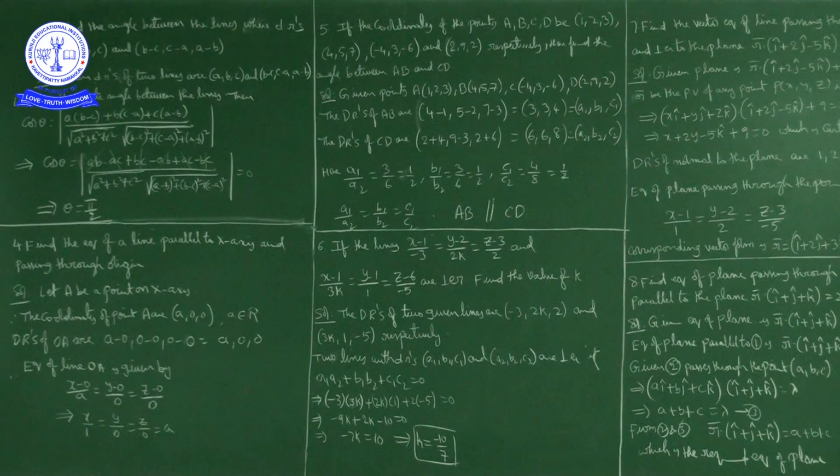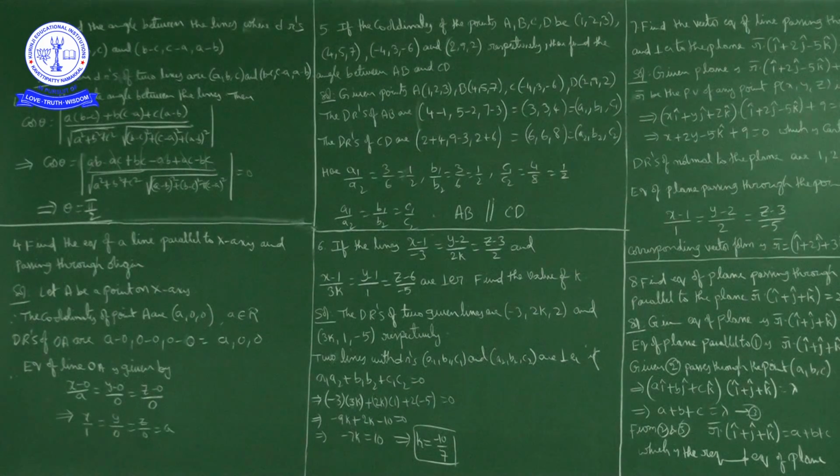The direction ratios of the first line are A, B, C, and the direction ratios of the second line are B minus C, C minus A, A minus B. Now let theta be the angle between the lines whose direction ratios are A1, B1, C1 and A2, B2, C2.